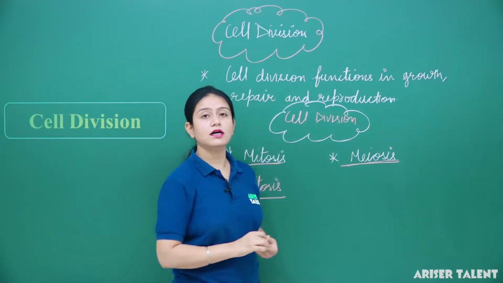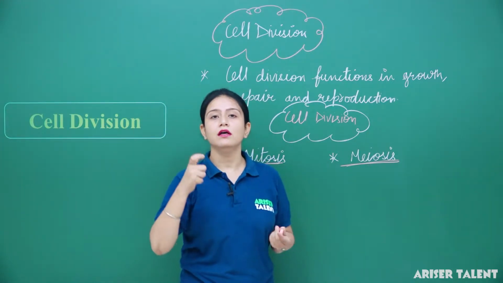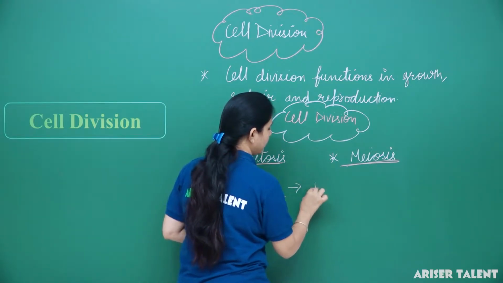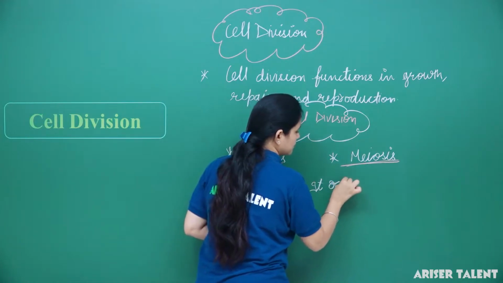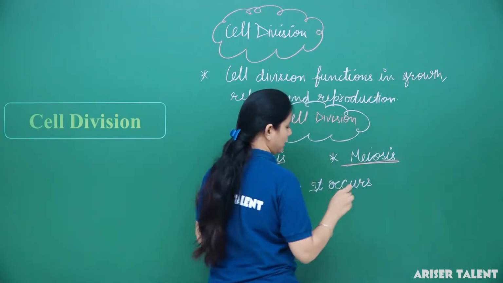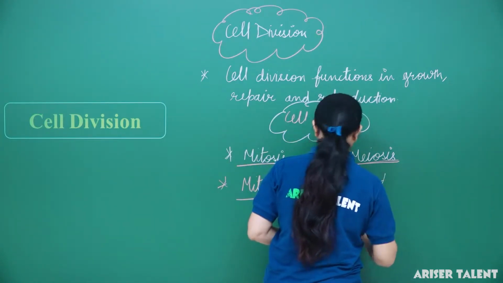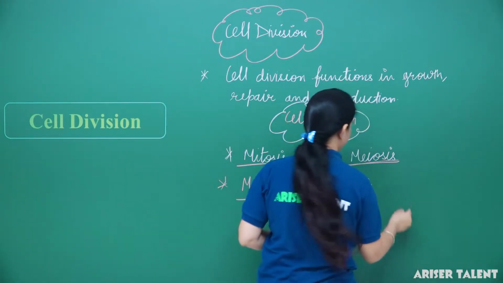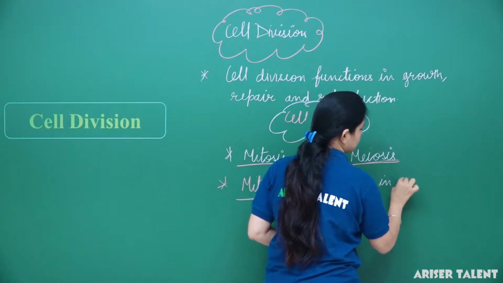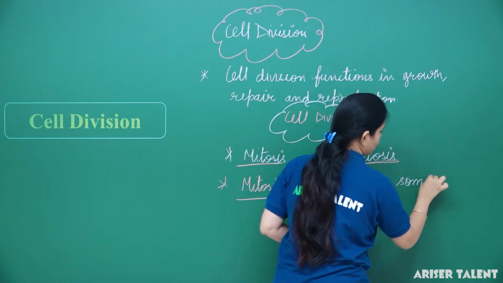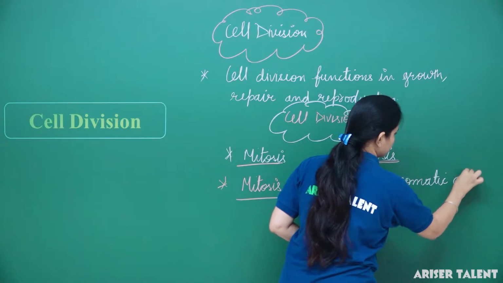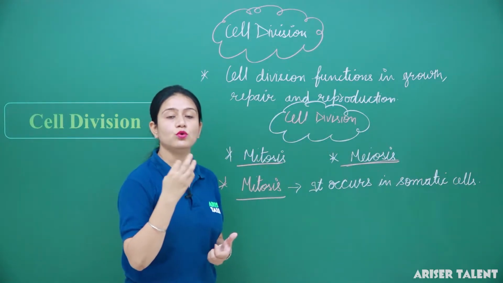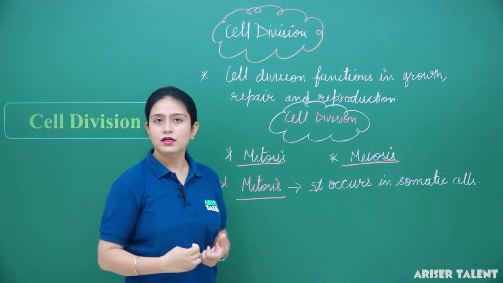Generally, mitosis occurs in somatic cells during the formation of body cells. Okay. So, here we can mention it occurs in somatic cells, and generally it produces two genetically identical daughter cells.